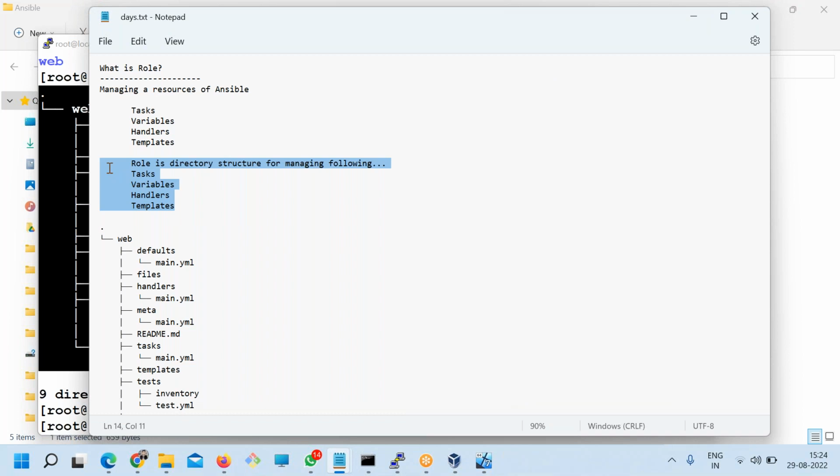So managing the resources of Ansible for automation, the process will differ for each organization, each project, each individual. So what Ansible is saying is, let's not follow different structures. Let's follow a common structure.